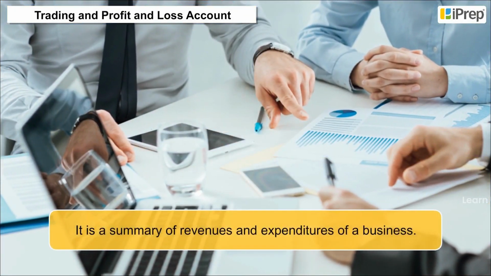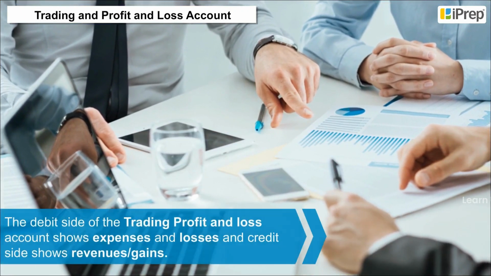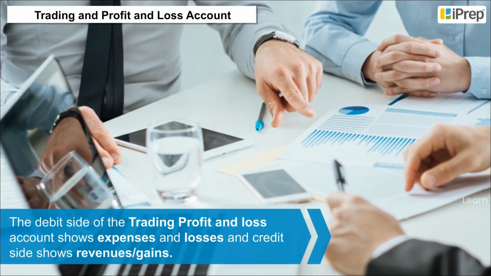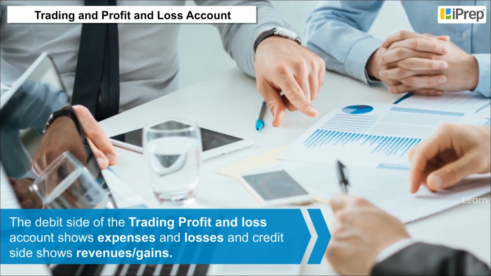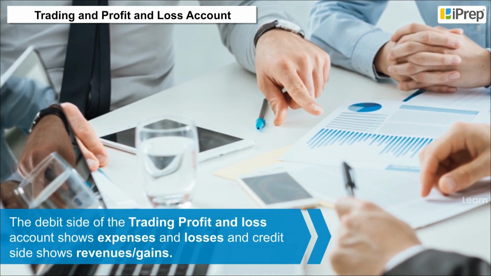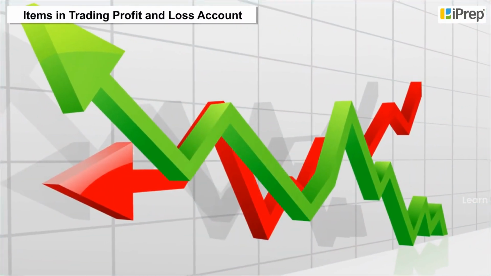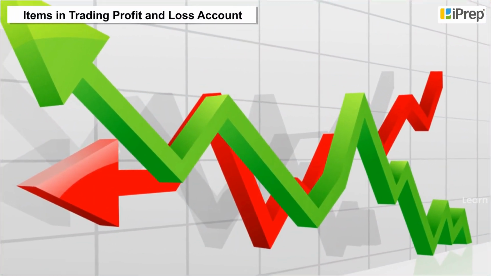It is a summary of revenue and expenditures of a business. The debit side of the trading profit and loss account shows expenses and losses, and the credit side shows revenues or gains.